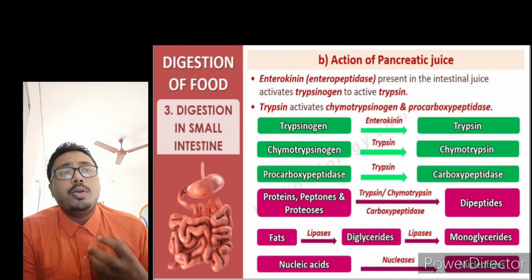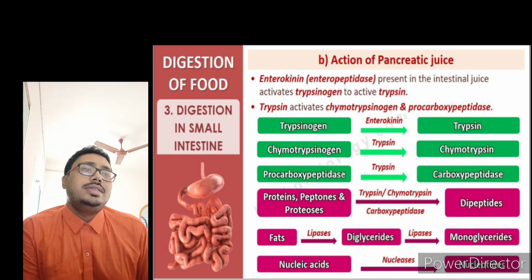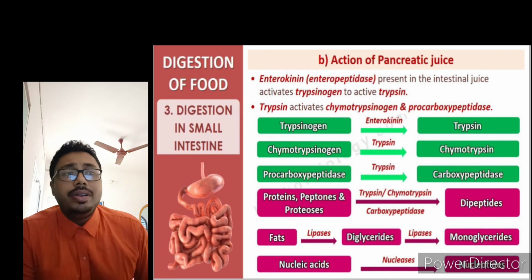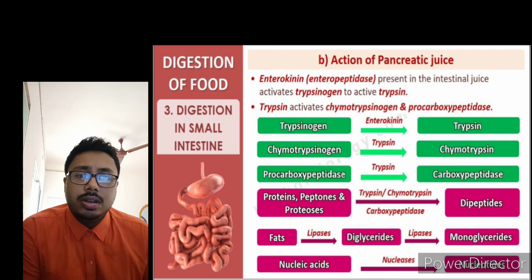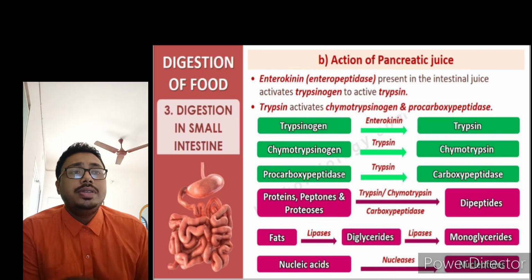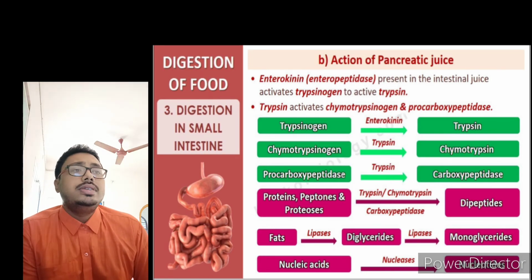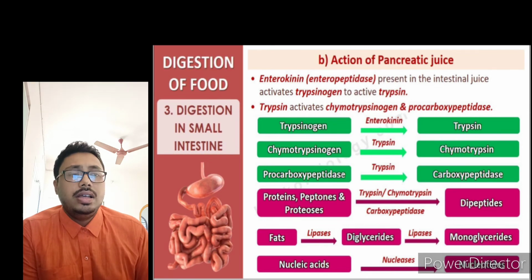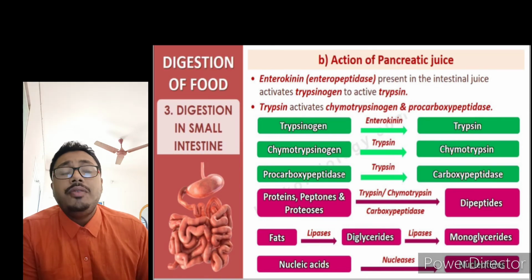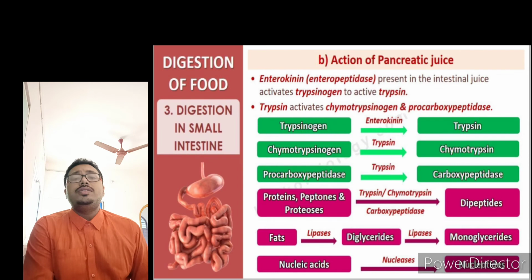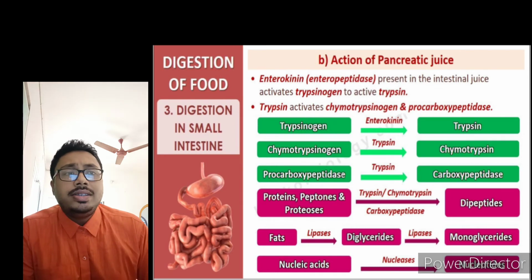Then procarboxypeptidase converts into carboxypeptidase with the help of this trypsin only. Then trypsin converts proteins, peptones and proteoses into dipeptides. Fat molecules also get digested in the small intestine.